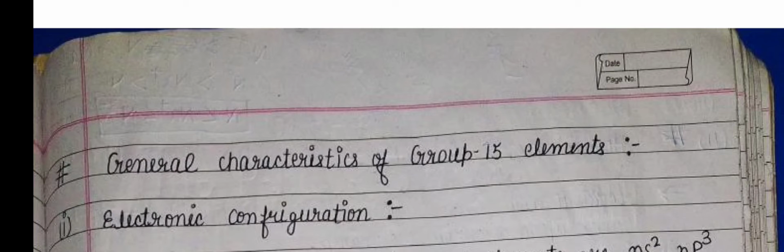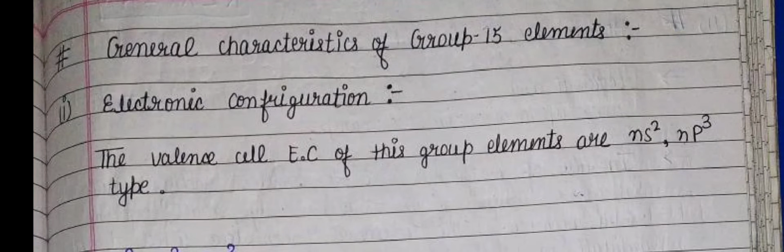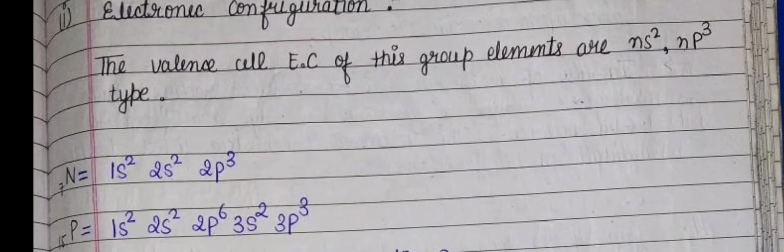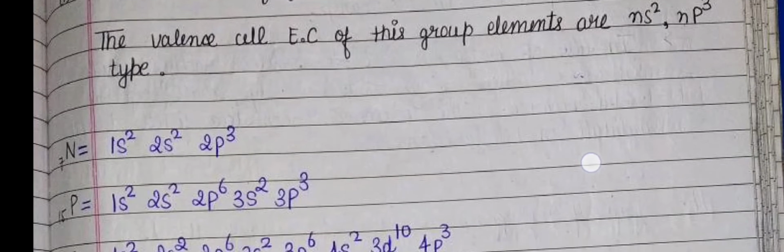General characteristics of group 15 elements. Electronic configuration: the valence electronic configuration of these elements is ns2 np3. Here n means the number of shells, and the number of shells also indicates the period. So in the case of nitrogen it will be 1s2, 2s2, 2p3. Phosphorus: 1s2, 2s2, 2p6, 3s2, 3p3.